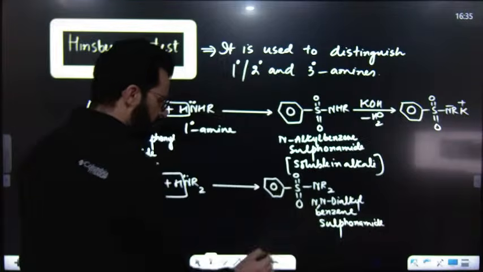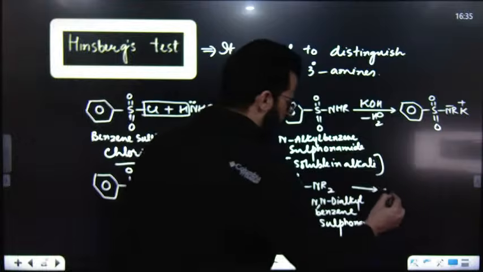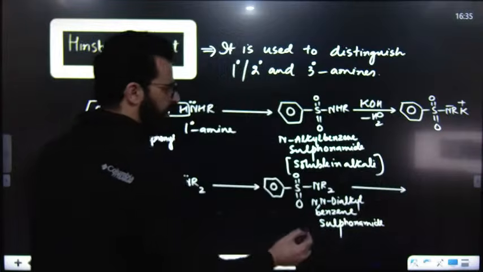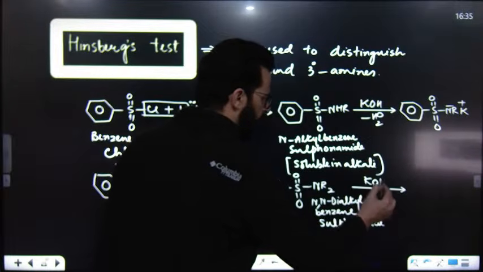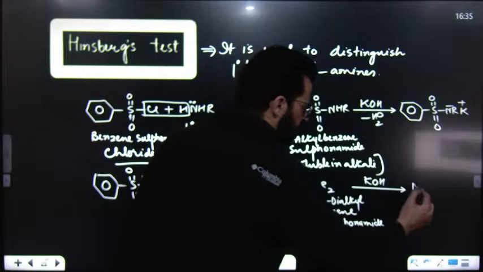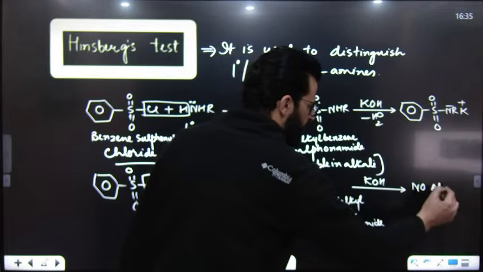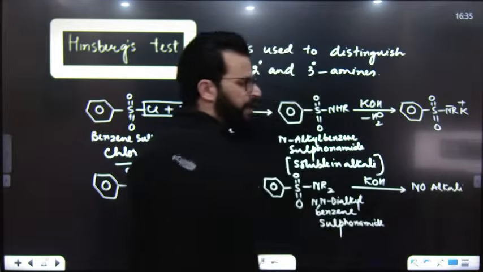But this benzene sulfonamide does not have any acidic hydrogen. So there will be no reaction on treatment with alkali.